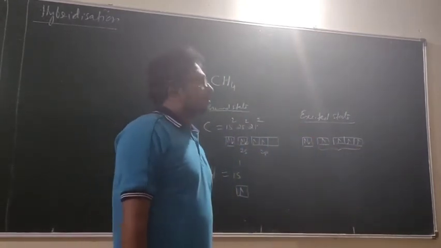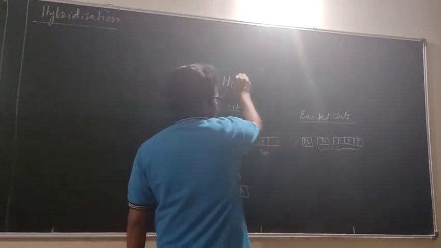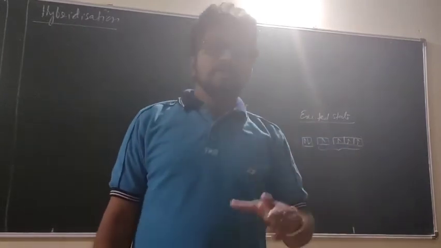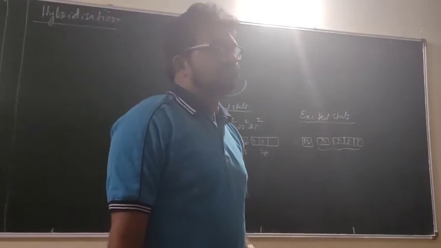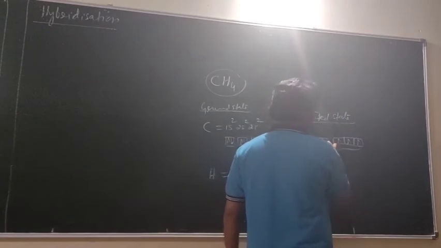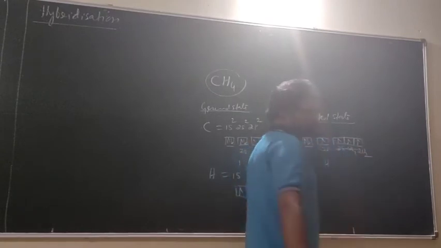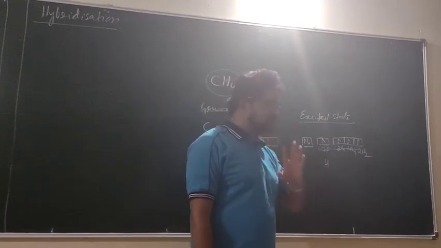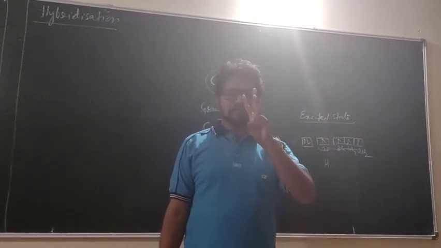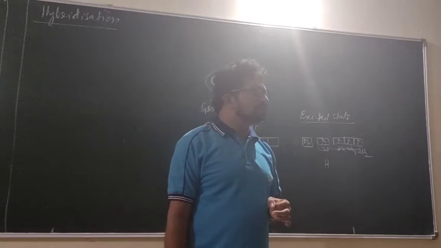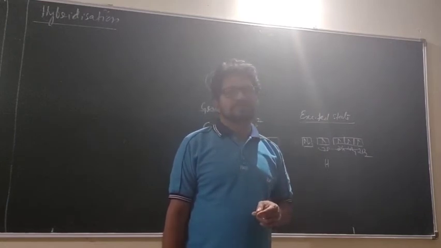4 bonds. And you may be thinking this problem is solved. CH4: one with hydrogen, hydrogen, hydrogen, hydrogen. Correct? But another serious problem is there. If these 4 orbitals, the 2s, 2px, 2py, 2pz, participate in bonding with the 1s orbitals of the four hydrogens, 3 bonds should be of one type and another bond should be of another type. Is it not?